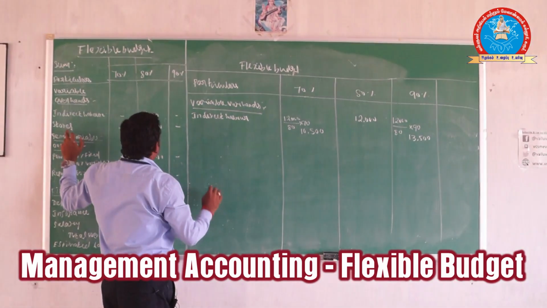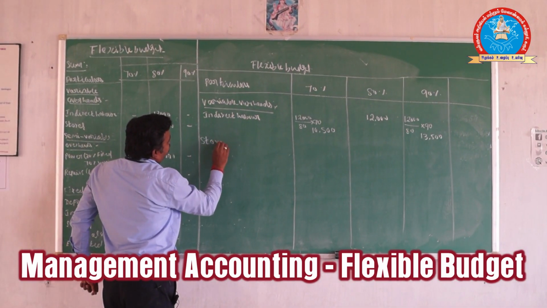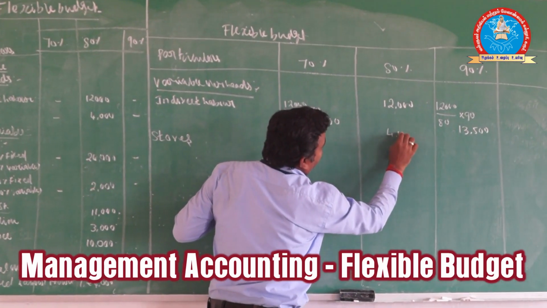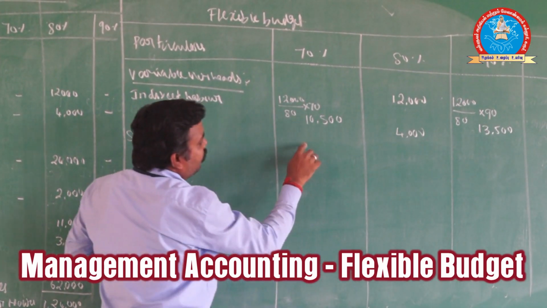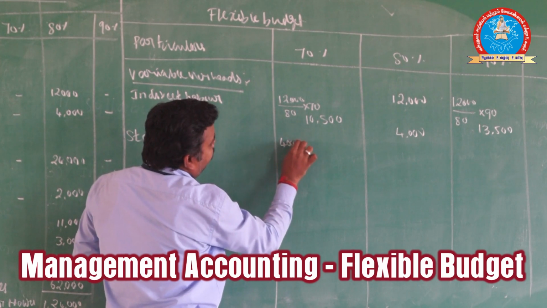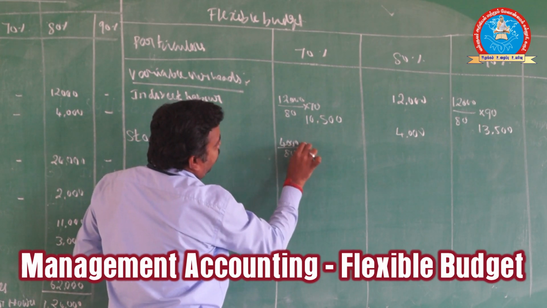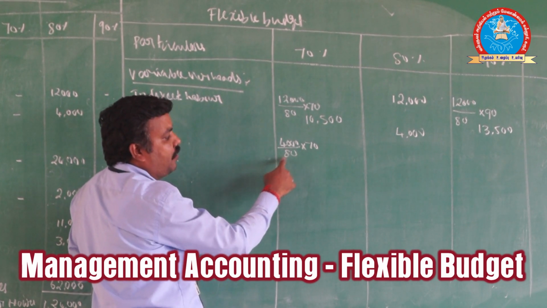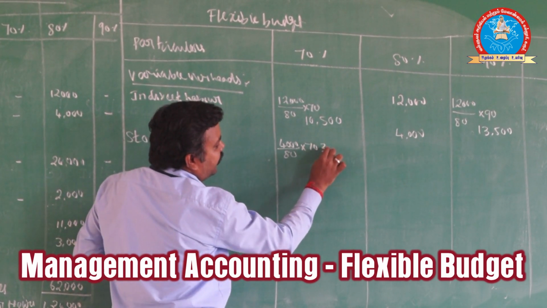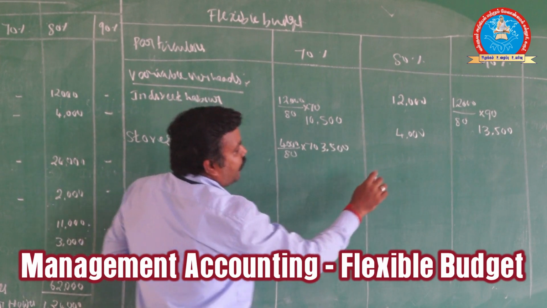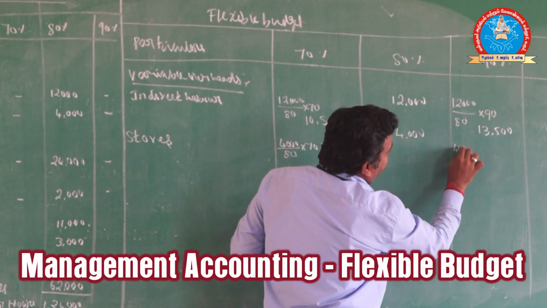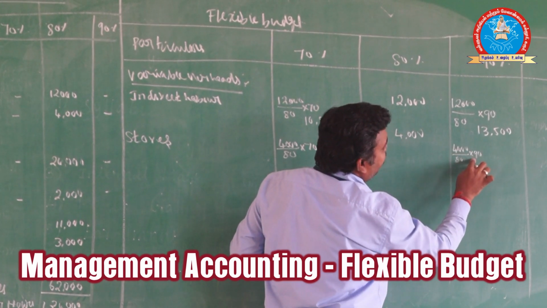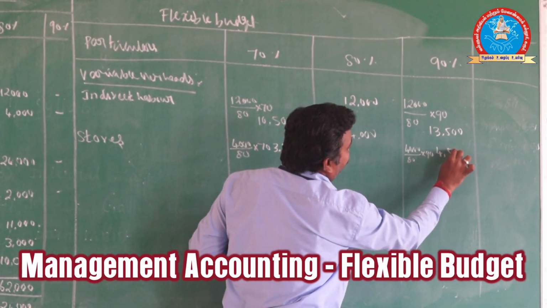Next one, stores. The value is 4,000 here. 4,000 divided by 80 and multiplied by 70, what is the value? 4,000 divided by 80 gives 500, and 500 into 70 gives 3,500. Here also, 4,000 divided by 80 into 90: 5 into 9, we get 4,500.